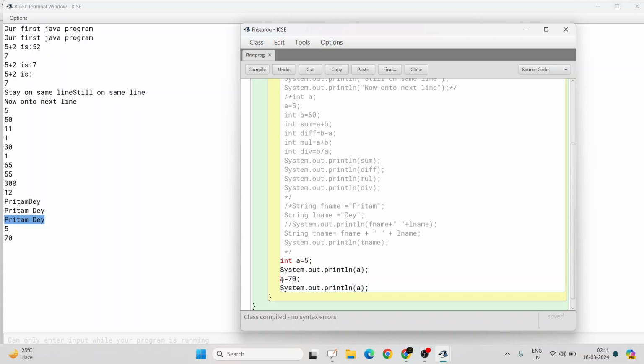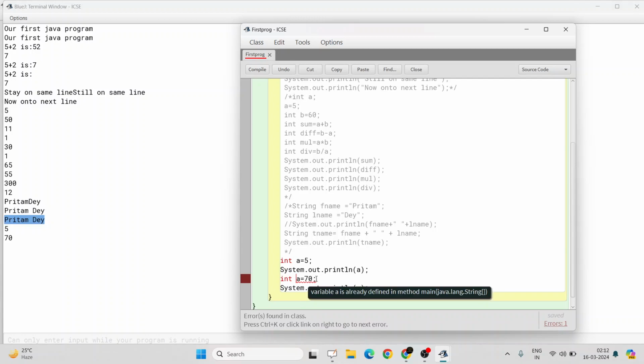But if you had tried to again write int a equal to 70, can you guess what will happen? We will run into an error. Let's check what kind of error. Let's try to compile it. Here, errors found in class. Why? What error is showing? Variable a is already defined in method main.